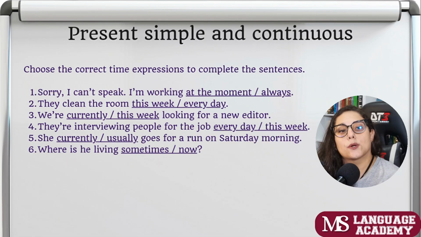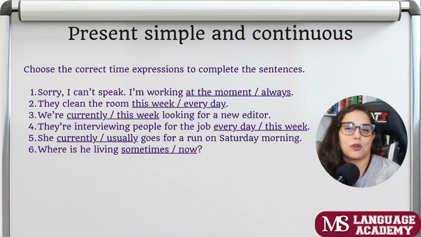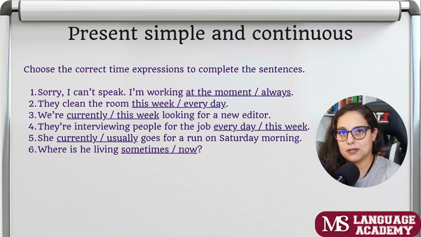Next exercise, choose the correct time expressions to complete the sentences. So time expressions, are we going to say that things happen as part of a routine? Or are we going to say that something is happening at the moment? Let's check. Sorry, I can't speak.